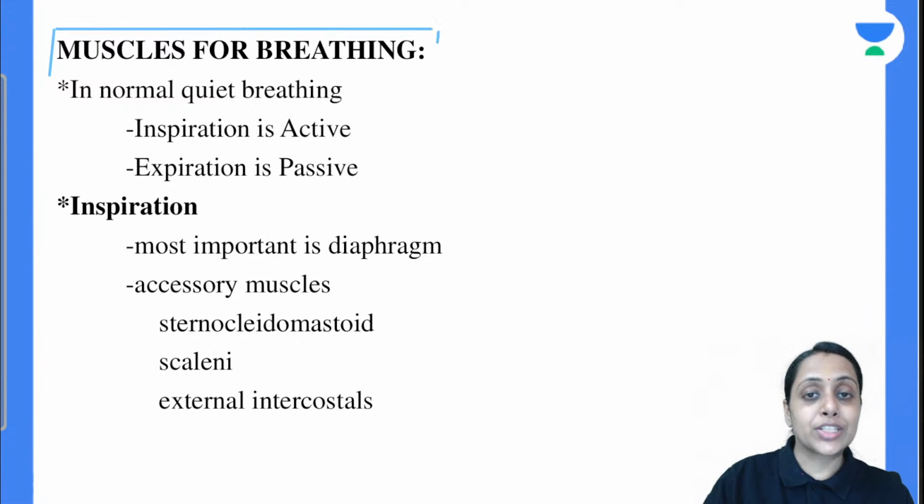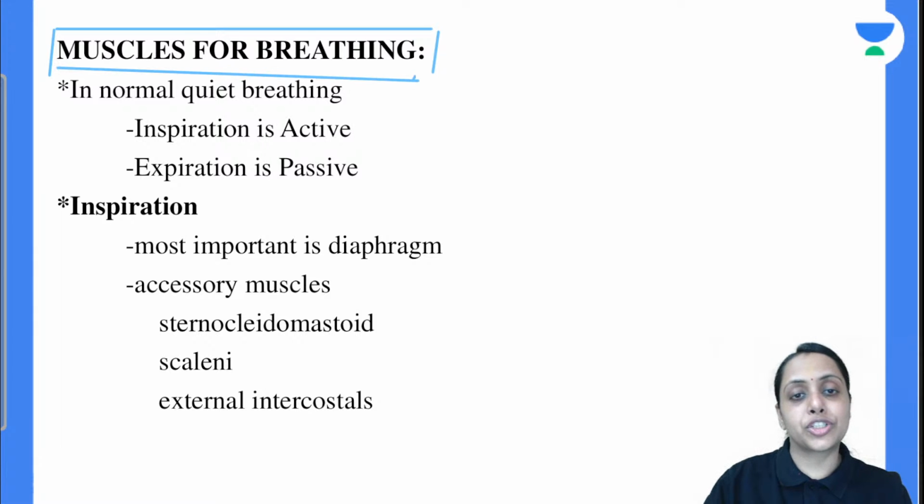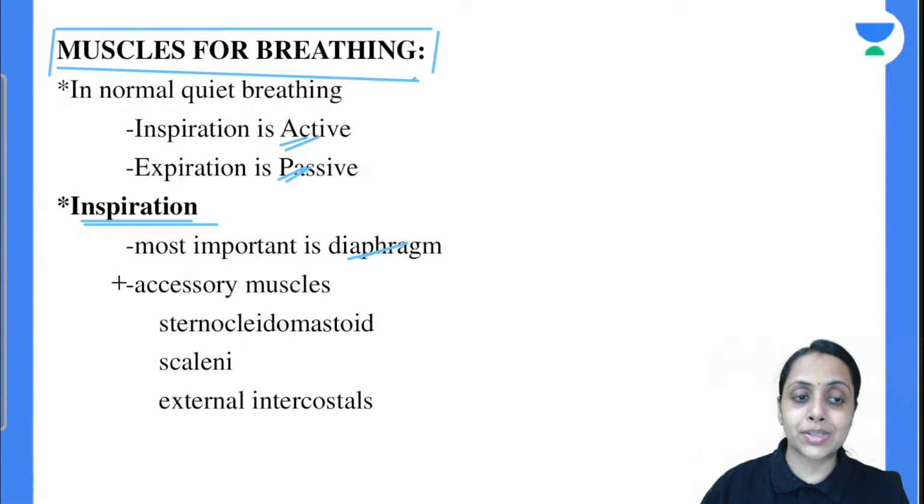If we talk about normal quiet breathing, how is our inspiration? It is an active process, and expiration is a passive process. So in inspiration the most important one is the diaphragm. Diaphragm plays an important role in our inspiration. Accessory muscles are also there that are involved in inspiration: sternocleidomastoid, scalene muscle, and external intercostal muscle. These three muscles are accessory muscles for inspiration.